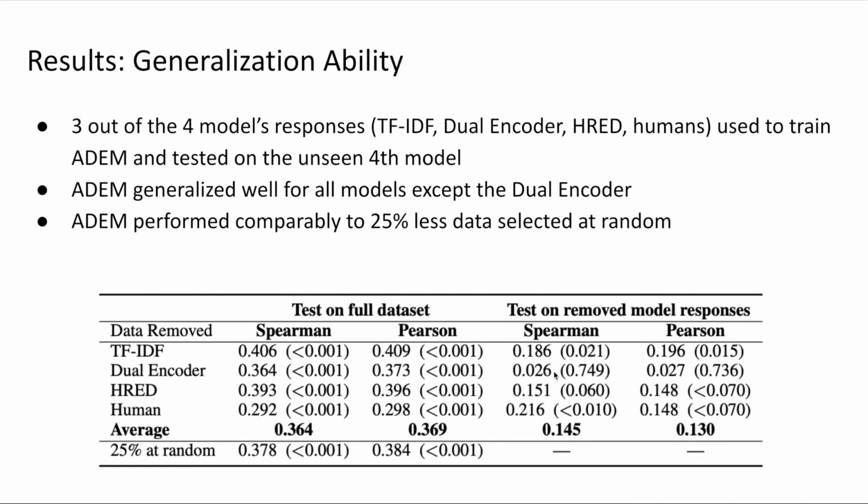To relate even better, they trained Adam model on 25% less data, that is 75% of the full data set, which was selected at random. Because in the above case of 3 out of 4 models, right, we are only training with 75% of the full data. So those results were also comparable with that of the leave one out evaluation.